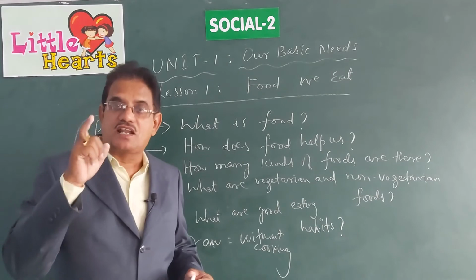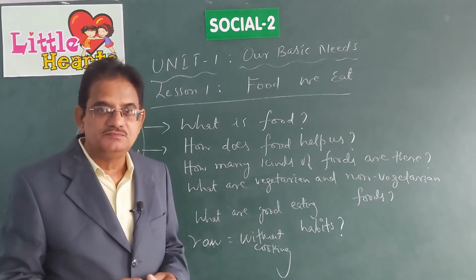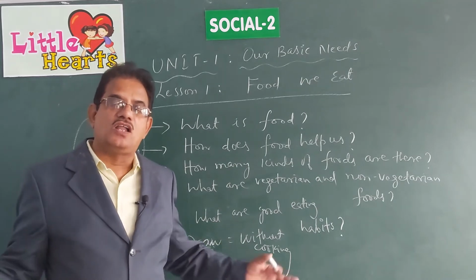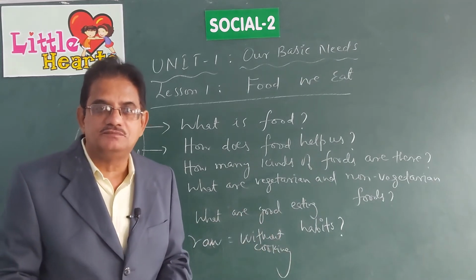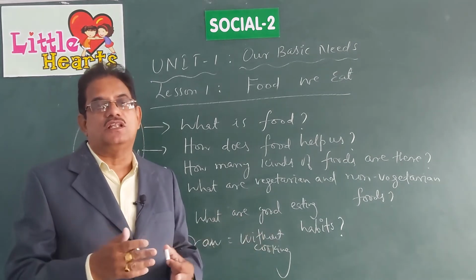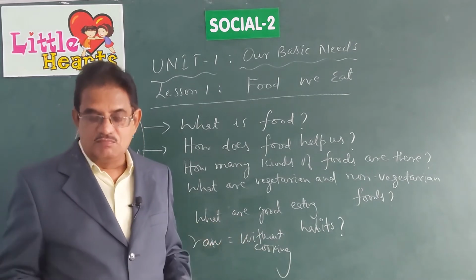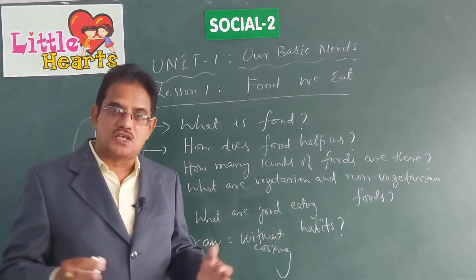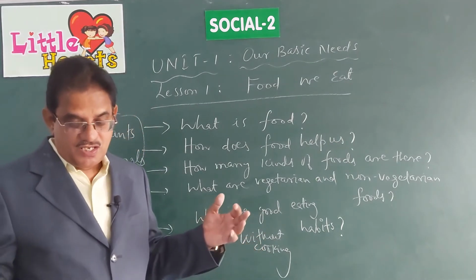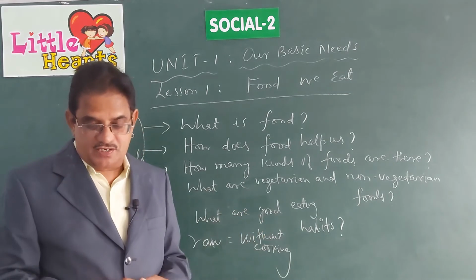Can you eat rice without cooking? No. Can you eat all kinds of vegetables without cooking? No. Can you eat animal food like egg or meat or fish without cooking? No.